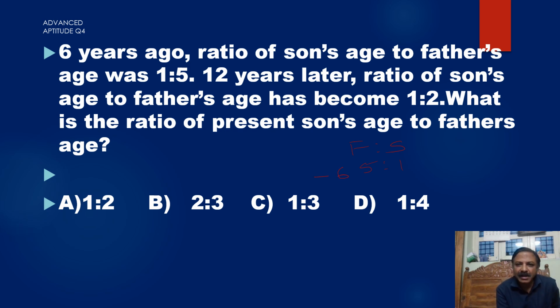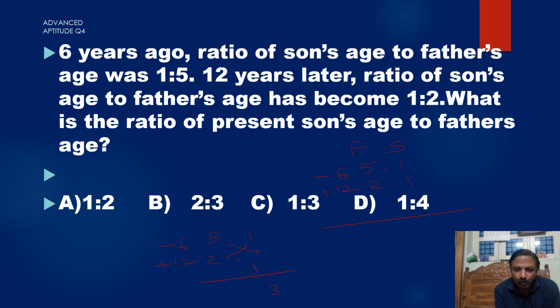12 years later means plus 12. The ratio of son to father becomes 1:2, so we have the ratio 2:1. Father is 2, son is 1. After 12 years means plus 12. So we can say here 5:1, 2:1, minus 6 plus 12. So what you're going to do now, if you want to get the age of father and son, cross multiply: 5 into 1 minus 2 into 1. 5 minus 2 is 3. Write it here: 5 into 1 minus 2 into 1. Second step, take the difference of the second ratio, 2 and 1. 2 minus 1, 1.